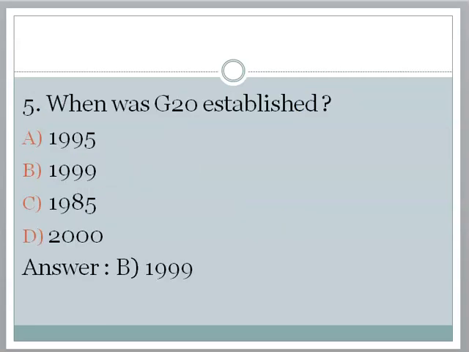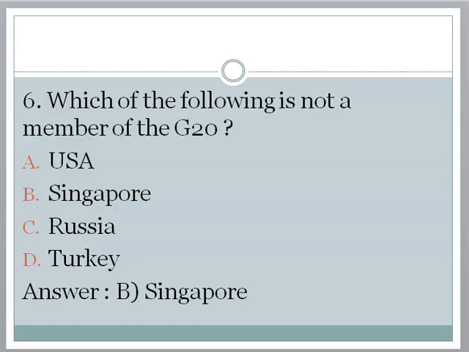Next question. When was G20 established? A. 1995, B. 1999, C. 1985, D. 2000. The correct answer is option B. 1999. Next question. Which of the following is not a member of the G20?